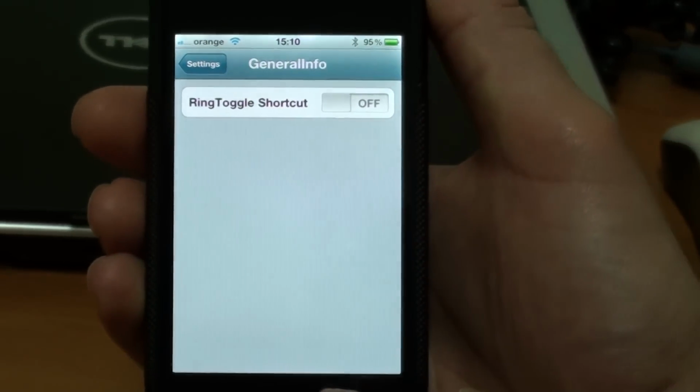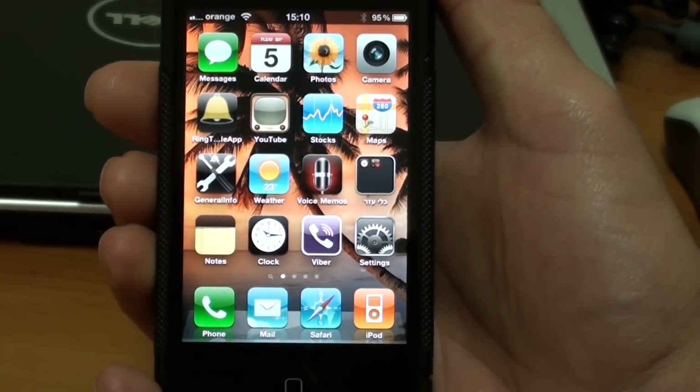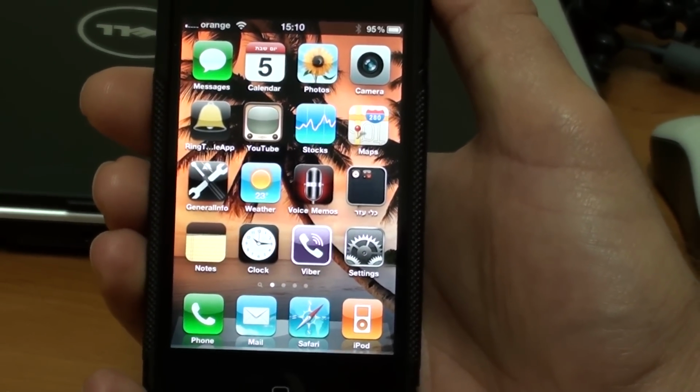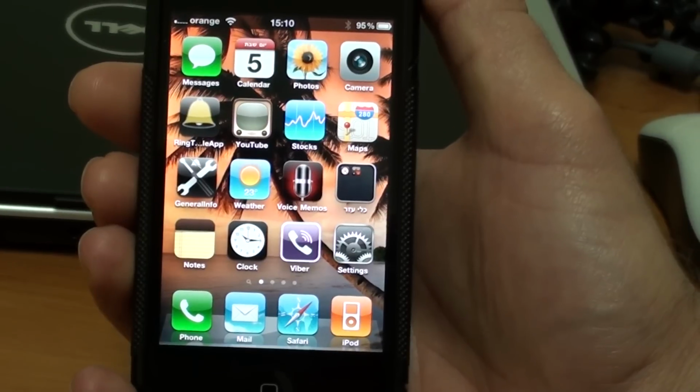The application works for iPhone, iPod Touch and iPad. It is available on AppStore for 99 cents. Go ahead and enjoy it.